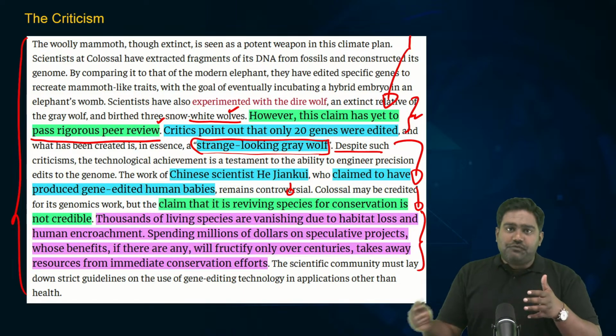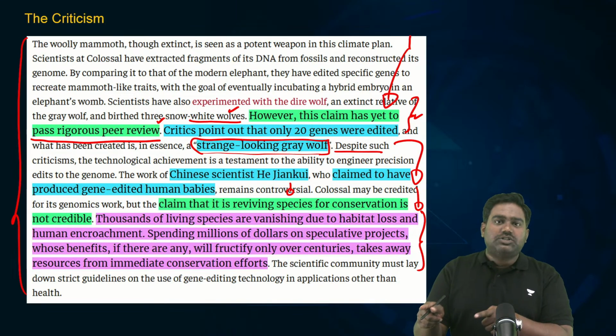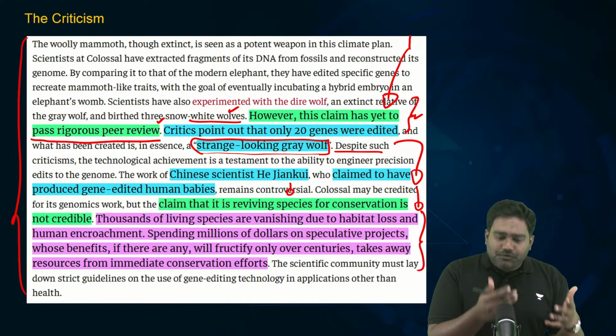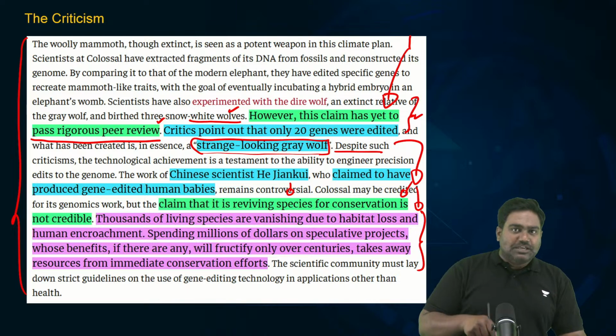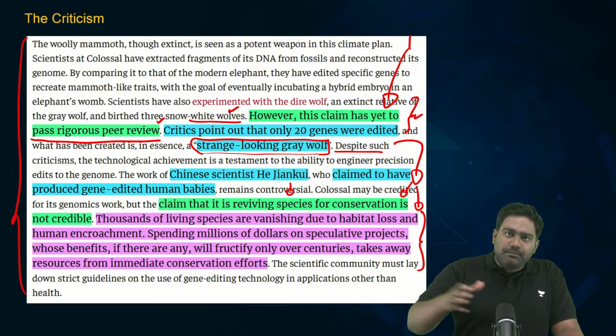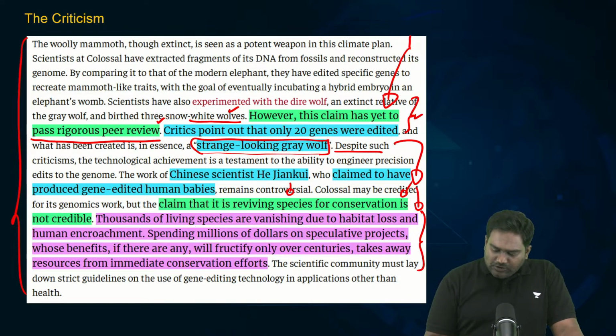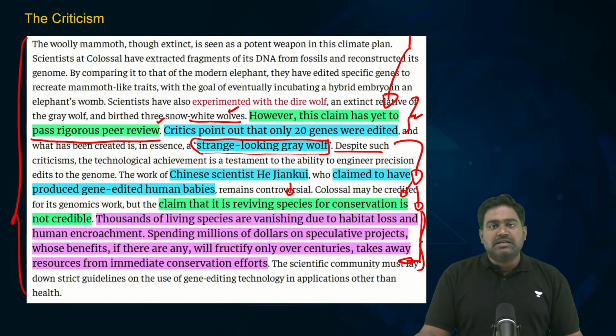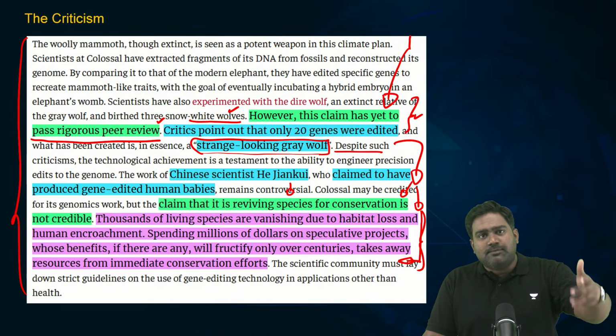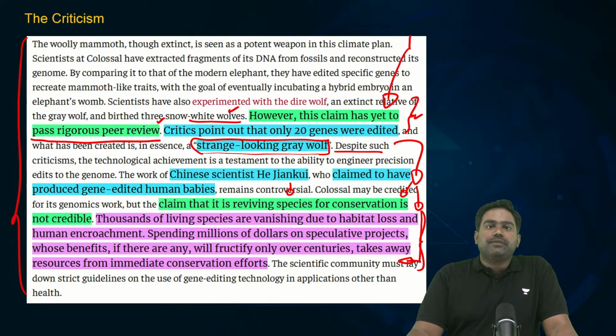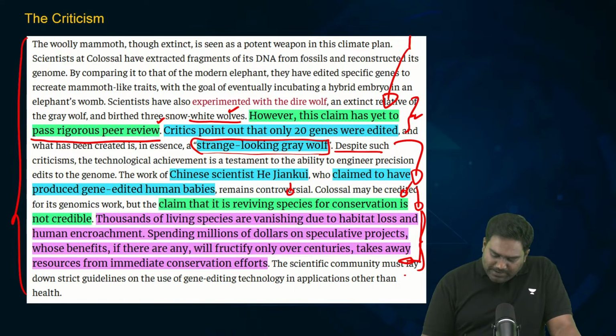So, conservation funds might get diverted towards the wrong project. Instead of focusing on conserving the existing species, we might end up draining millions of dollars on speculative projects which may not even yield results. Even if they give results, it will be in the long term over 100 to 150 years. So that is the question being raised here.